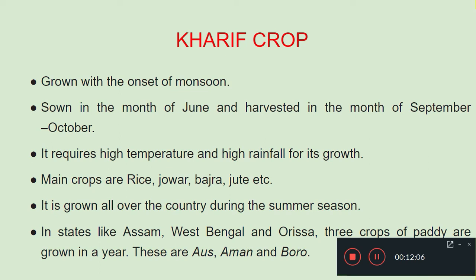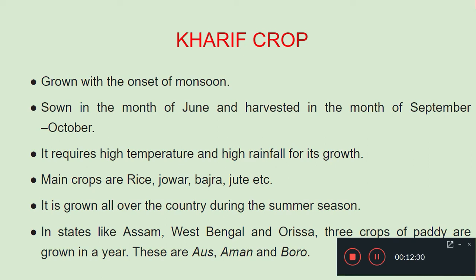For example, rice needs enough rainfall and enough temperature as well. It is grown all over the country during the summer season. You know that it starts from June, July, August. In states like Assam, West Bengal, Odisha, 3 crops of paddy are grown in a year.